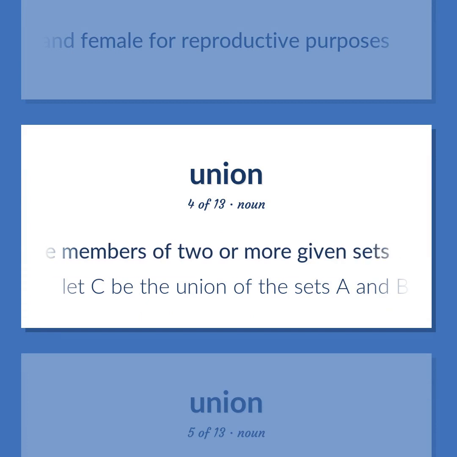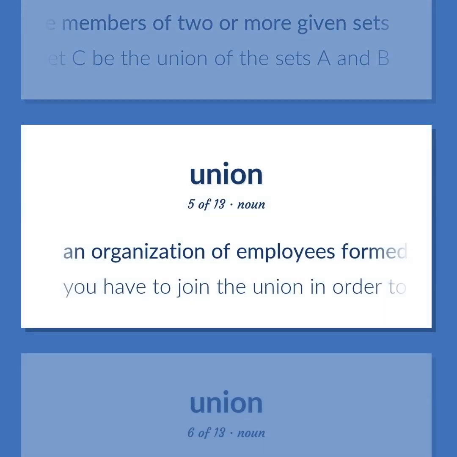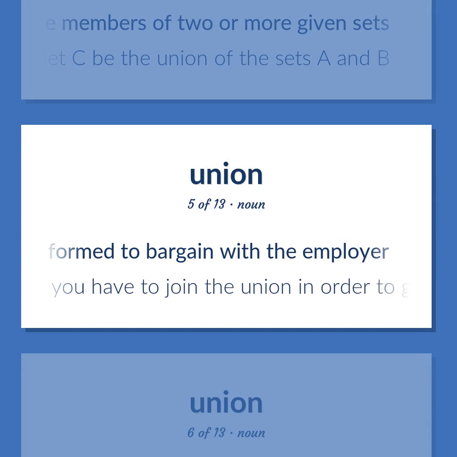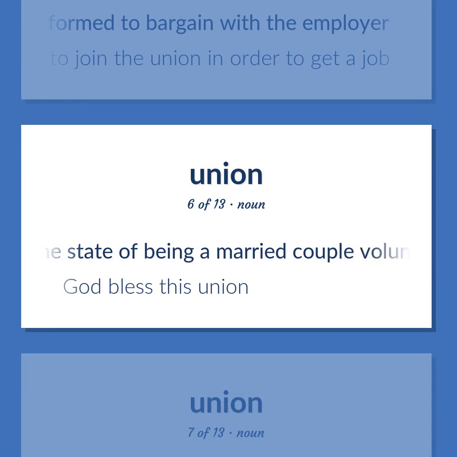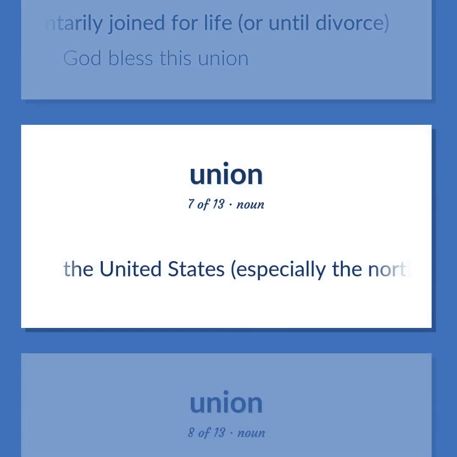Let C be the union of the sets A and B. An organization of employees formed to bargain with the employer. You have to join the union in order to get a job. The state of being a married couple voluntarily joined for life, or until divorce. God bless this union. The United States, especially the northern states during the American Civil War.